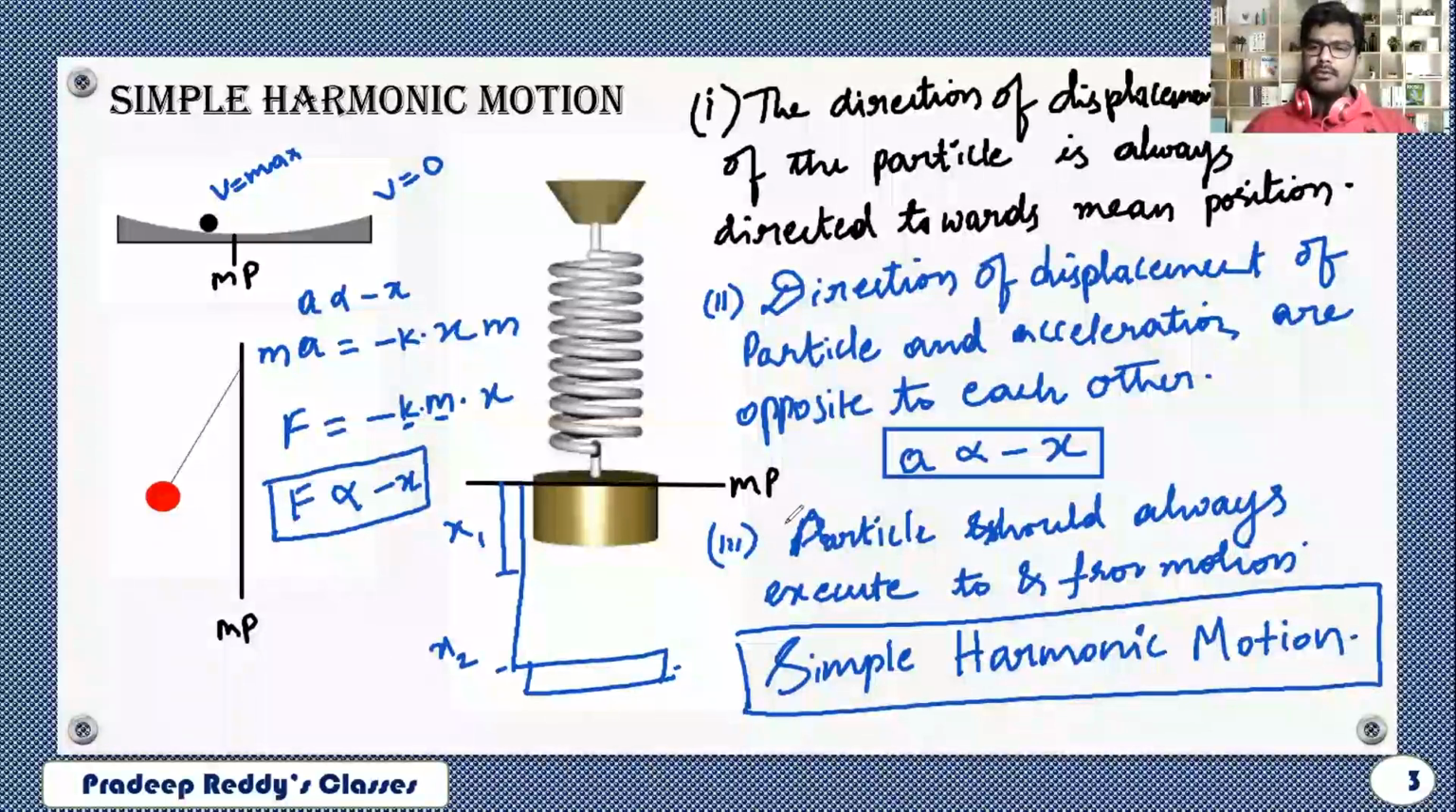F is directly proportional to minus x. That means the force which is acting over here is also directly proportional to displacement, but it is in the opposite direction. So A proportional to minus x, F proportional to minus x. If these conditions are satisfied, then only we say that it is simple harmonic motion.